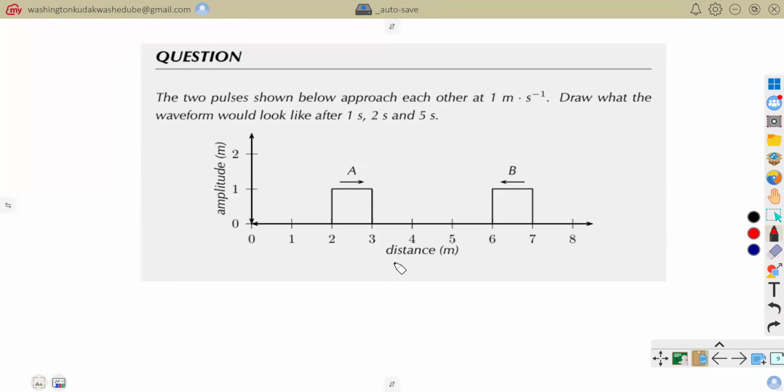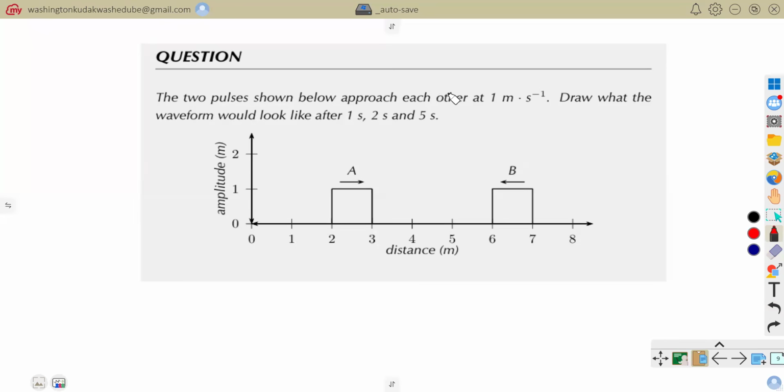Those are the characteristics of what we refer to as pulses. Now, just to check our comprehension, if we now have an idea of what is referred to by a pulse, by a medium, as well as constructive and destructive interference, let's look at this example that I brought you. They are saying that the two pulses shown below approach each other at 1 meter per second. Draw what the waveform would look like after 1 second, 2 seconds, and 5 seconds.